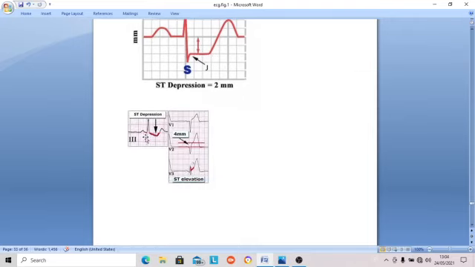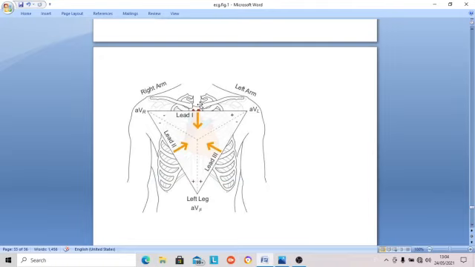This is shown as ST depression. Actually, it is TP elevation. This is ST elevation, shown like this. Actually, it is depression of the TP segment. This is the TP segment; it is depressed. So in physiology, we know the real causes. We can see the same thing in lead 1, lead 2, lead 3.